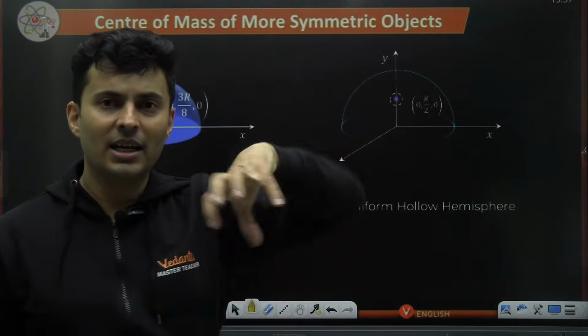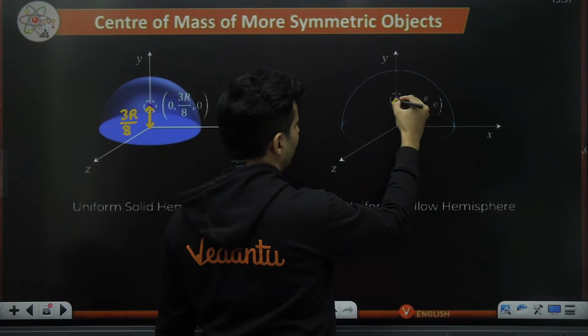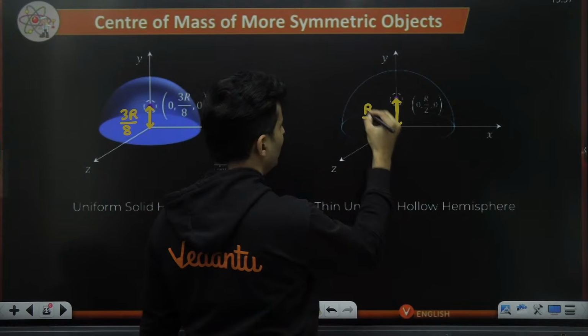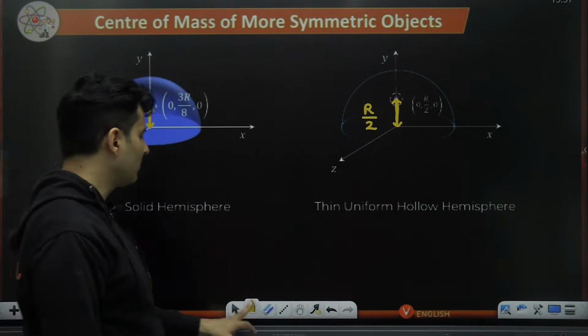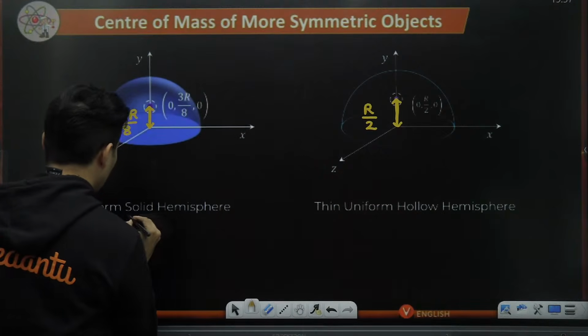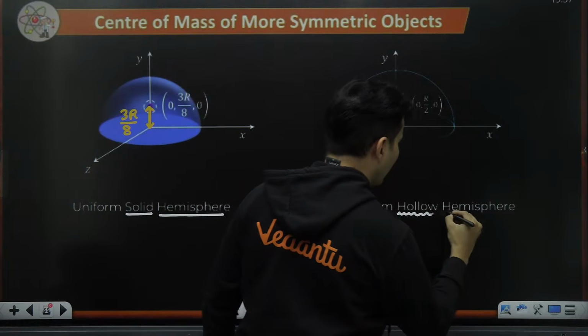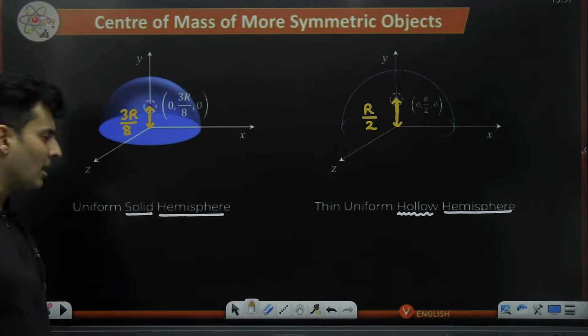It's like a hemisphere. So that center of mass from the base is at a distance of the radius by 2. You should know this. All of this comes by the integration formulas. Please keep in mind, this one is solid hemisphere, this one is hollow hemisphere. Solid versus hollow, r by 2 and 3r by 8.